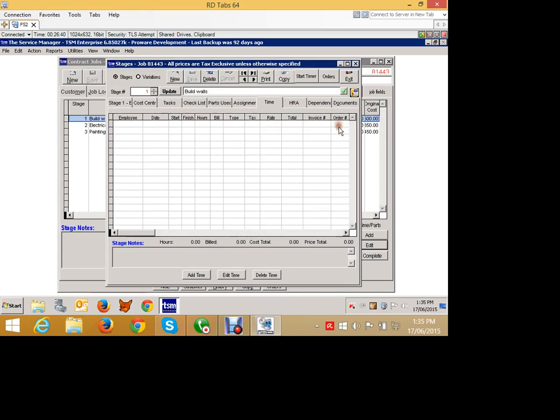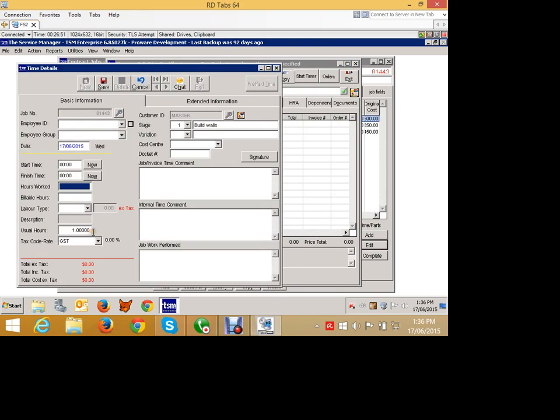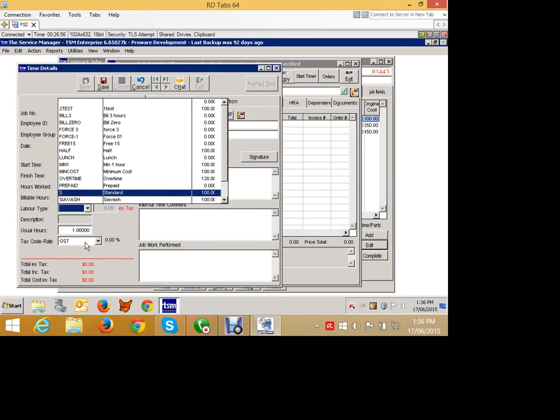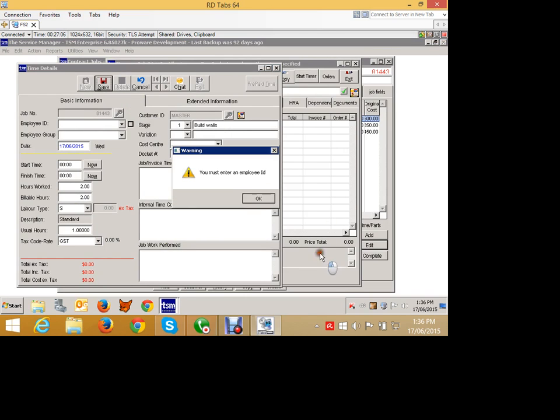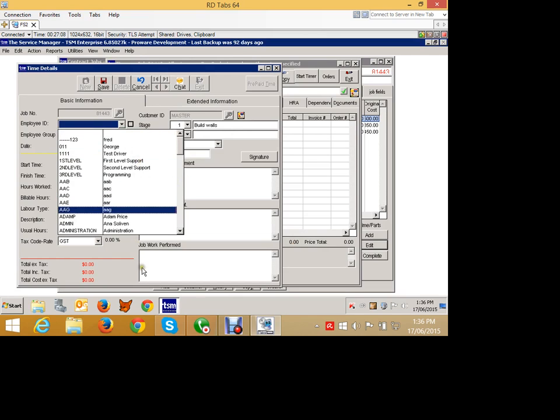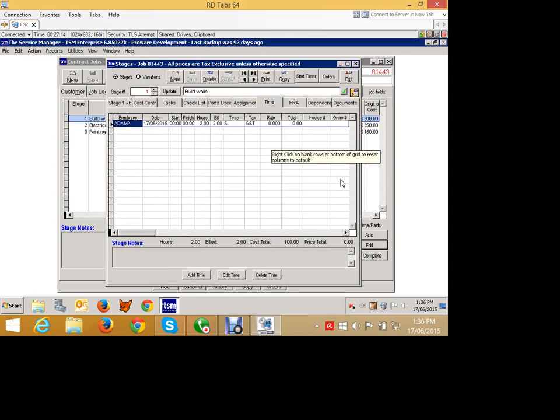We may have some labour involved. We may have, let's say, 8 hours of work at standard rates. No, it won't make it 8, that'll make it too much. I'll say 2 hours of work at standard rates. For Adam. So I've now got some time, we've got some parts.